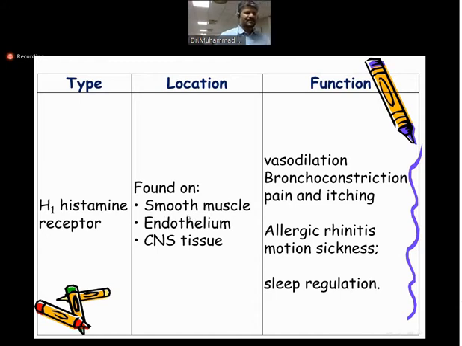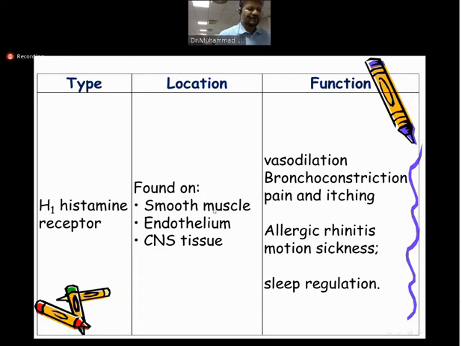The histamine receptors in the smooth muscles behave differently. I have written down the type, the location where they are found, and the function they perform. It is important to note that when these receptors are present in the smooth muscles of vessels, their stimulation causes vasodilation. Whereas when the same receptors are found in the bronchioles, they cause bronchoconstriction.